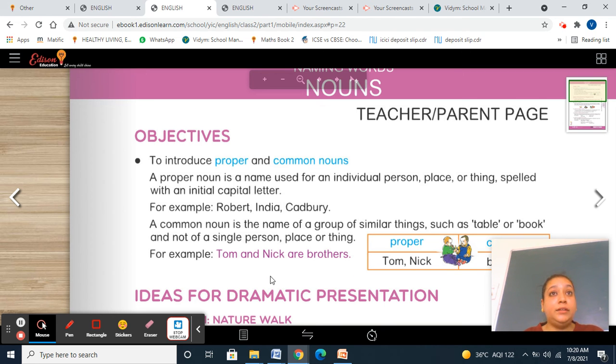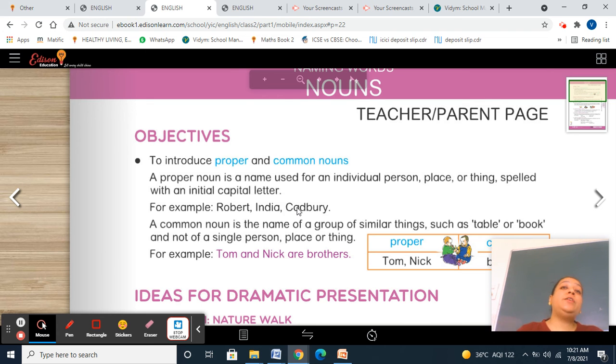For example, Tom and Nick. Name of boys: Tom, T capital, and Nick, N capital. Cadbury, C capital. India, I capital. Name of a country: India. Name of a city: Ambala city. A capital, Ambala, A capital. Getting this point? So each and everything classifies as a proper noun or a common noun.